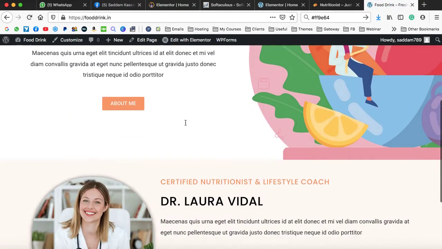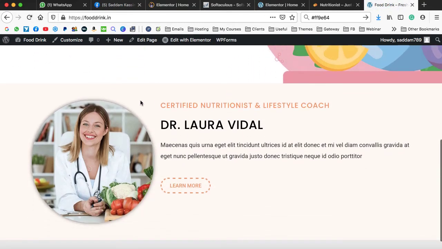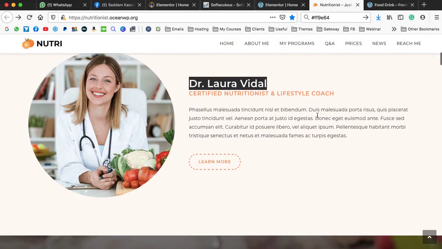Okay, let's scroll down. Here it is. So now we can see there is some extra space as well, and this section looks good with the hover effect on the button. Let's go ahead and explore the next section. Okay, one more important thing.